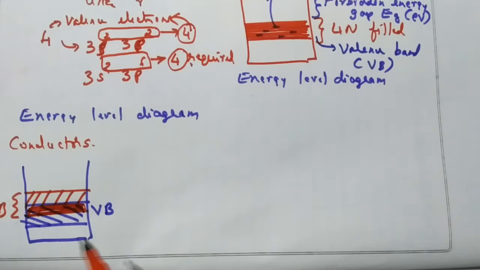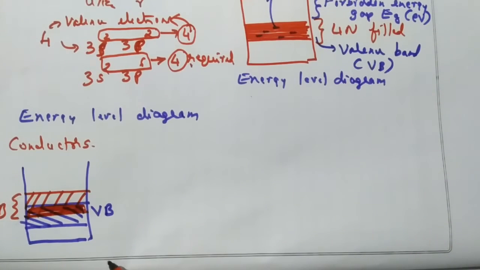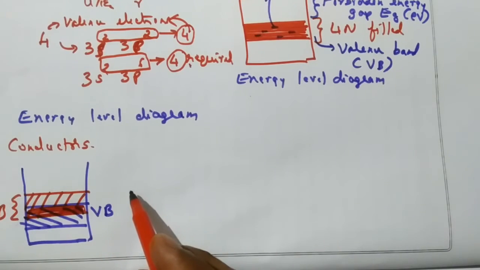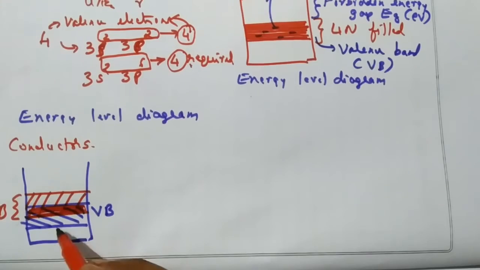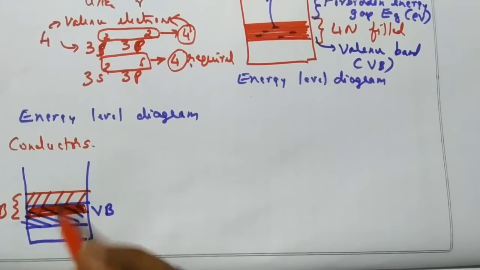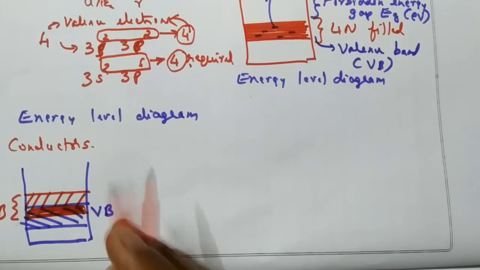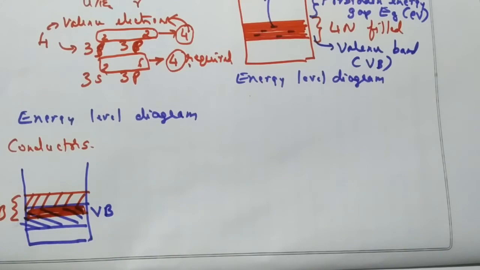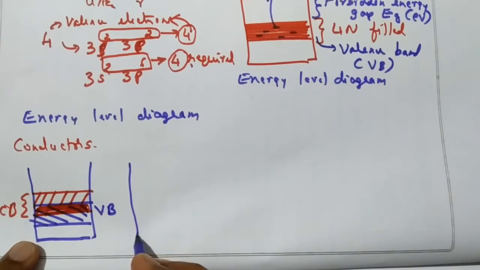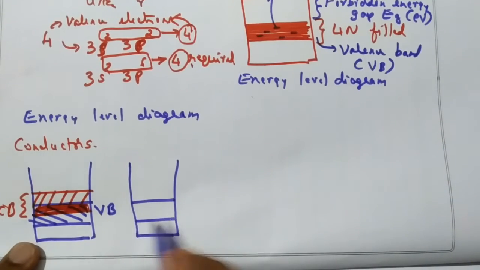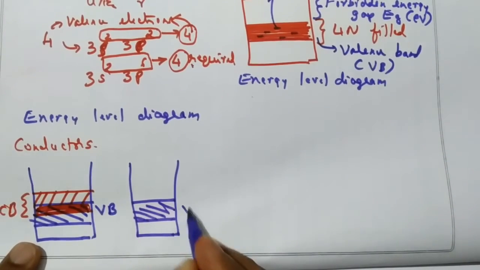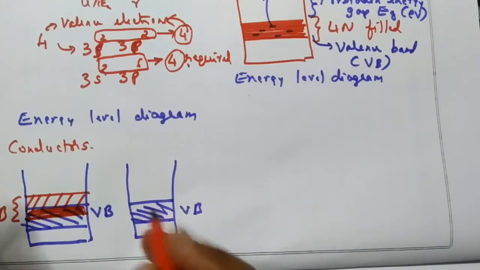Now, depending on the degree of overlap, the conductors will have different resistance. If the degree of overlap is more, there are more electrons in the conduction band. If the degree of overlap is lesser, that is another case. Say this is the valence band, and this is the conduction band.